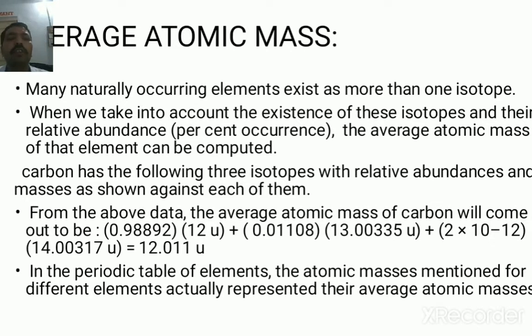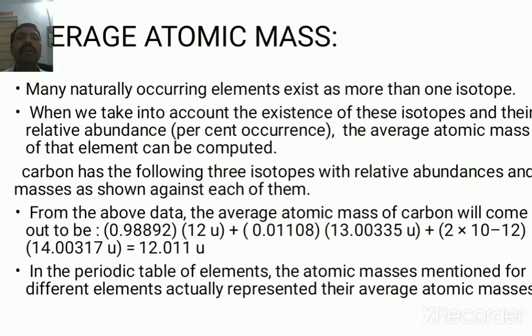Carbon has 3 isotopes: carbon-12, carbon-13 and carbon-14. Out of these 3, carbon-12 occurs in 98.89%, carbon-13 in 1.1%, and carbon-14 is radioactive and occurs in a very small amount.